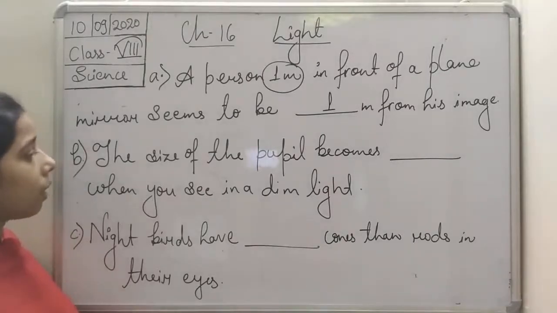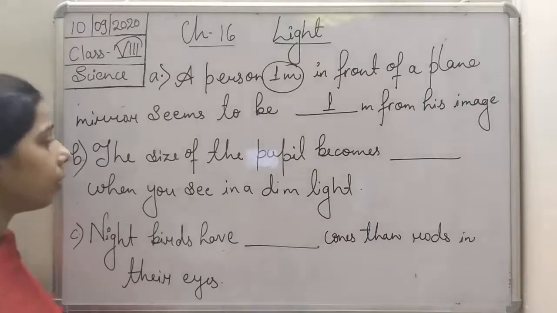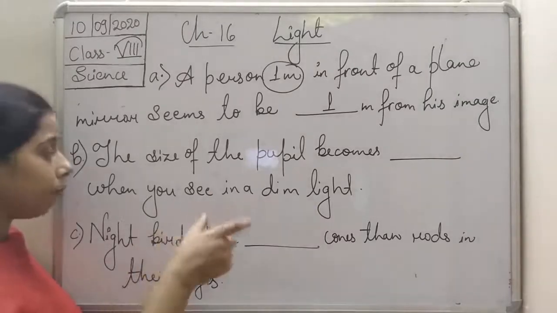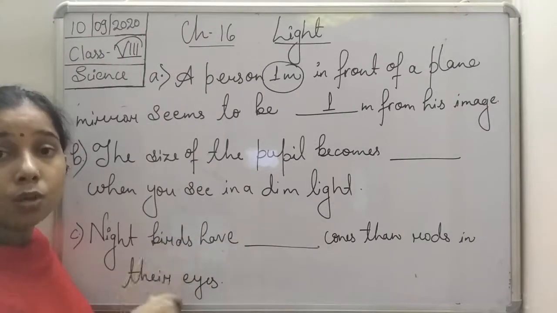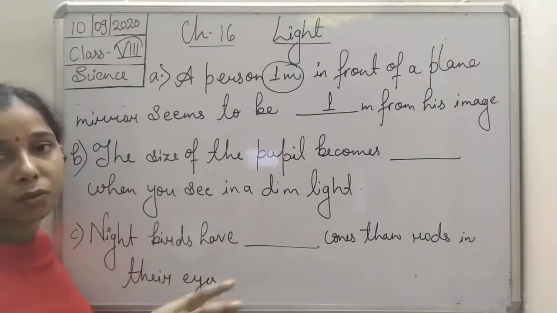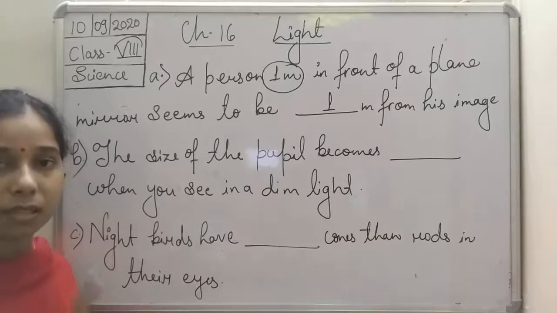Now if we look at question number 2. In question number 2, students, you can see: the size of the pupil dash when you see in a dim light. So if you are seeing anything in a dim light, what happens to the size of the pupil?